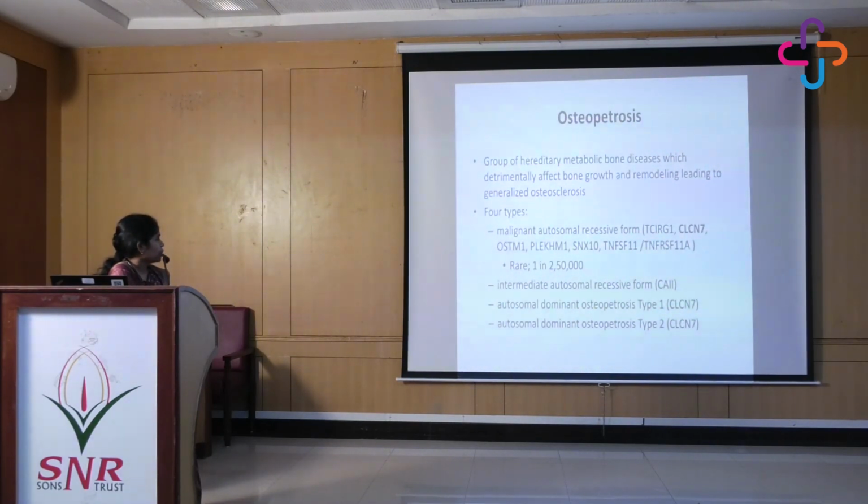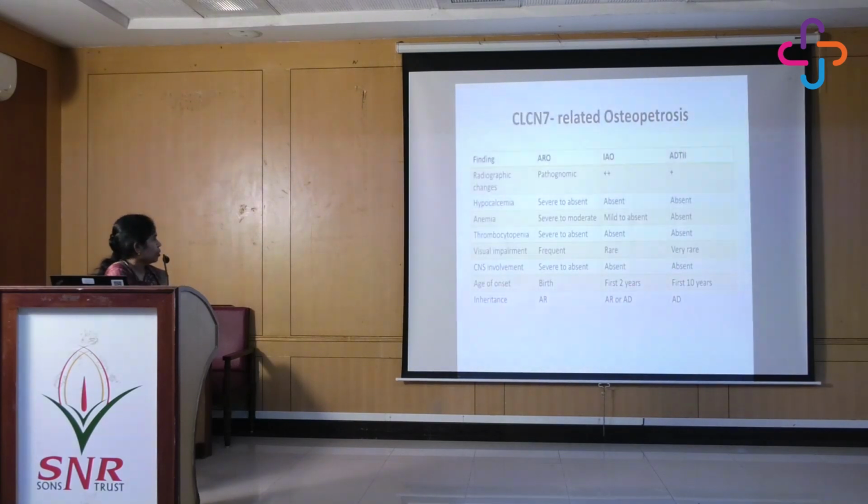There are 4 main types, of which the most severe form is the malignant autosomal recessive form. This is the mutation. This is what our patient had. It's quite rare. It is 1 in 2.5 lakhs. So this is the severe form of the disease. And if you look at the clinical features, our patient had all of this. He had just started developing anemia over a period of time because of bone marrow failure. He is going to develop the other features as well.